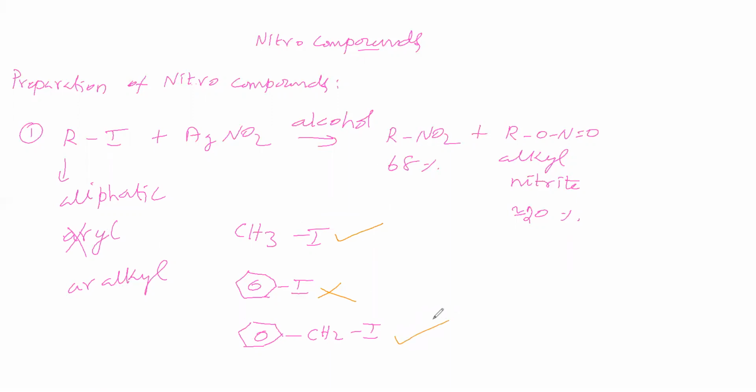Next we will see this AgNO2 is a reagent we have taken. Alcohol is the solvent. AgNO2 is a reagent. The compound is a nitro compound. This nitro compound is obtained as major proportion. This nitrite compound is obtained as a minor proportion. Why is it so? That we will see.